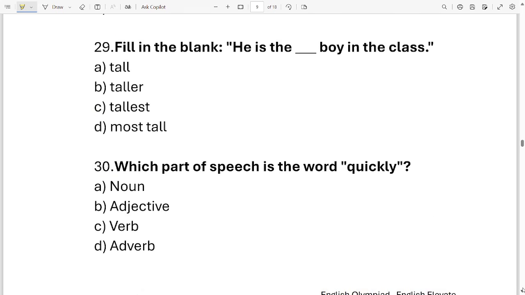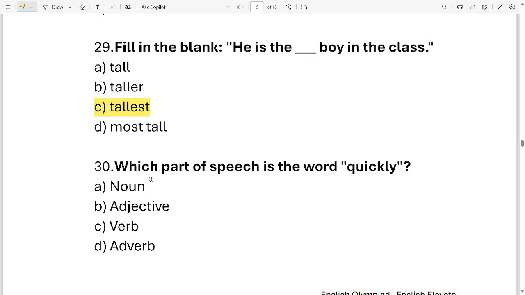Okay, question number 29. Fill in the blanks. He is the dash boy in the class. Your options to fill this blank are tall, taller, tallest, most tall. These are the four options. Which one should I put in this blank to complete the sentence, or which one is the correct option? It is option C. He is the tallest boy in the class.